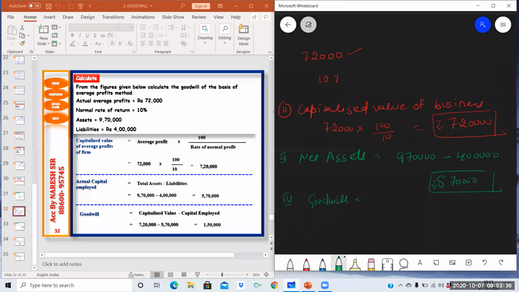So goodwill will be equal to step 2 minus step 3. 7,20,000 minus 5,70,000, which is equal to 1,50,000. This is the value of goodwill, rupees.